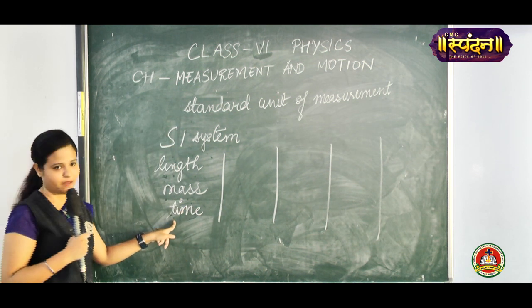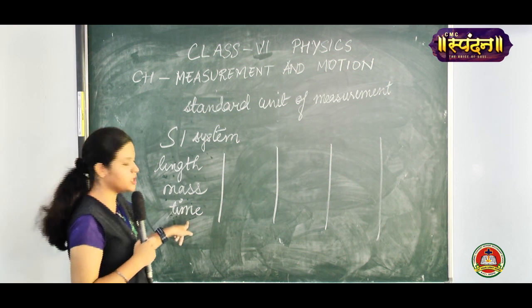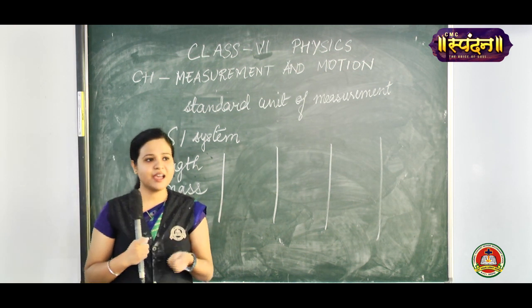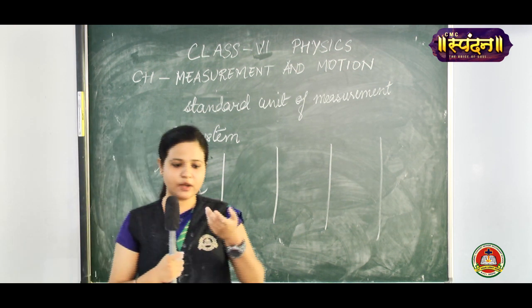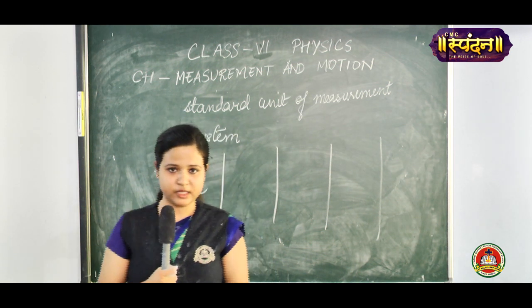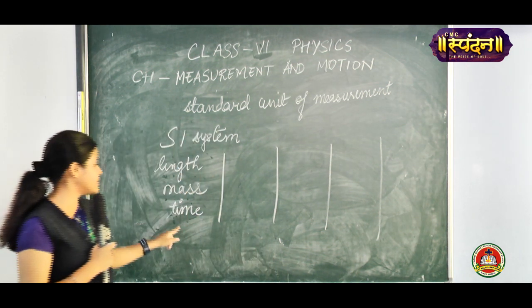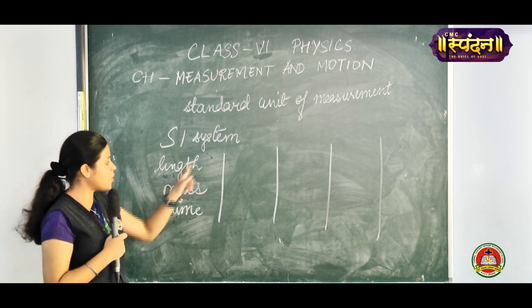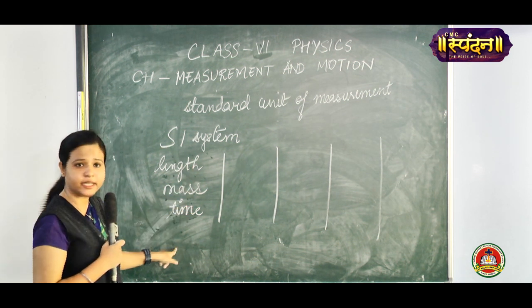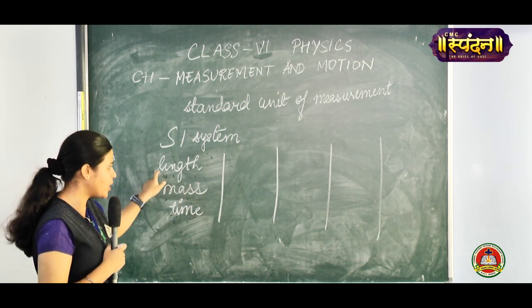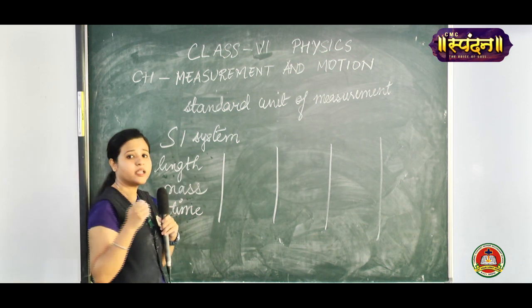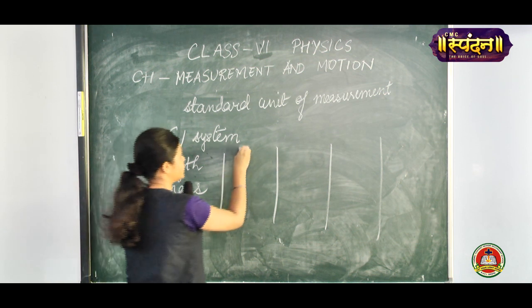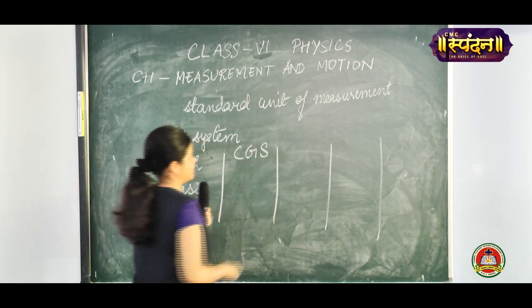Then next is time. Time is also a physical quantity that needs to be measured. At what time your school will start, at what time an examination will start or end, are all things that can be measured with the physical quantity time. So all these 3 physical quantities are important and need to be measured. In earlier days, the first system that was introduced was the CGS system.